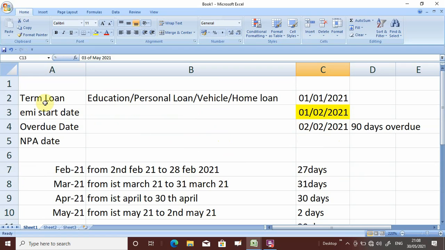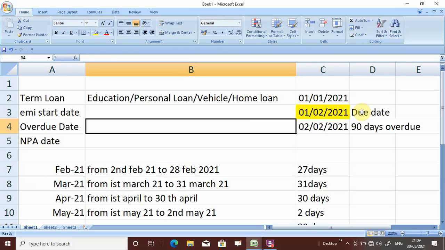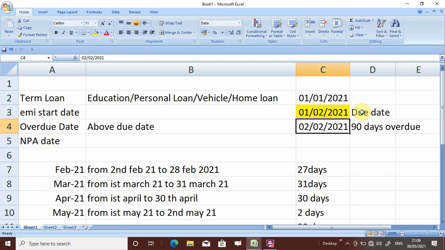Let us recap. Term loan, the concept will be the 90 days if the account remains overdue for 90 days. Suppose one term loan has been sanctioned on 1st of January and EMI start date as per the credit sanction intimation or as per the agreement between the bank and the customer is 1st February 2021. So this 1st February 2021 will be your due date. And what will be the overdue date? Overdue means anything which is above the due date. So the overdue date will be the next day, the 2nd February.